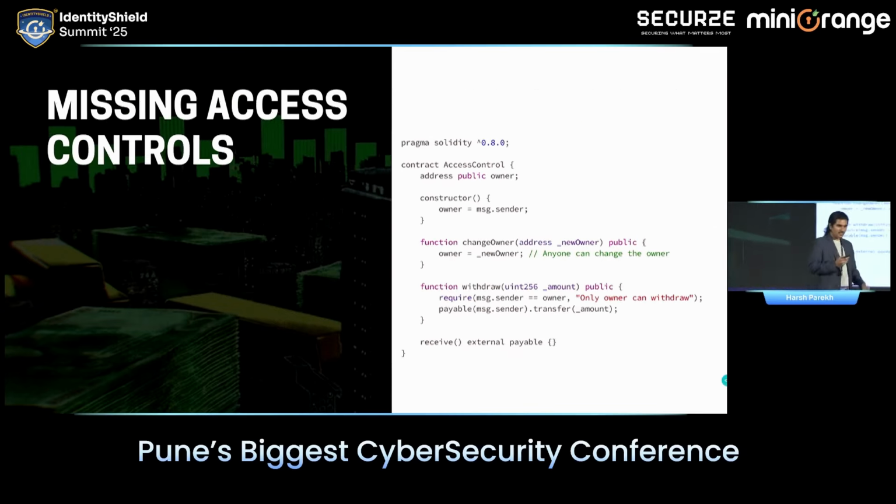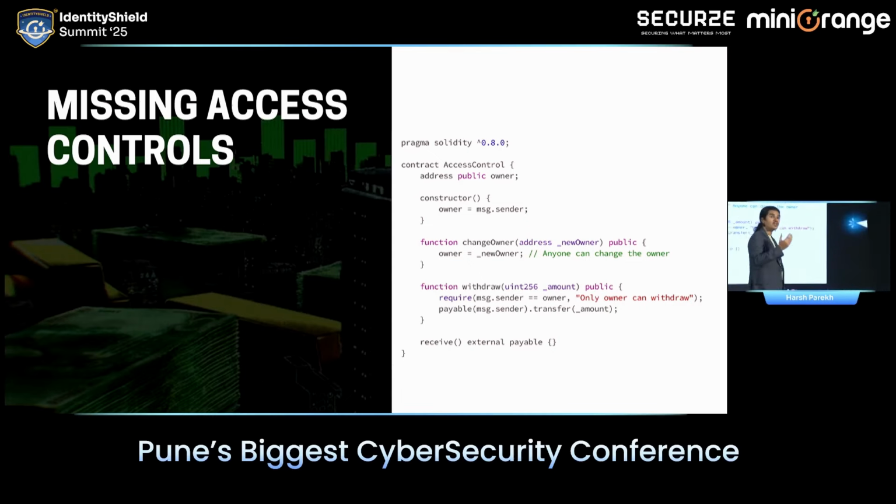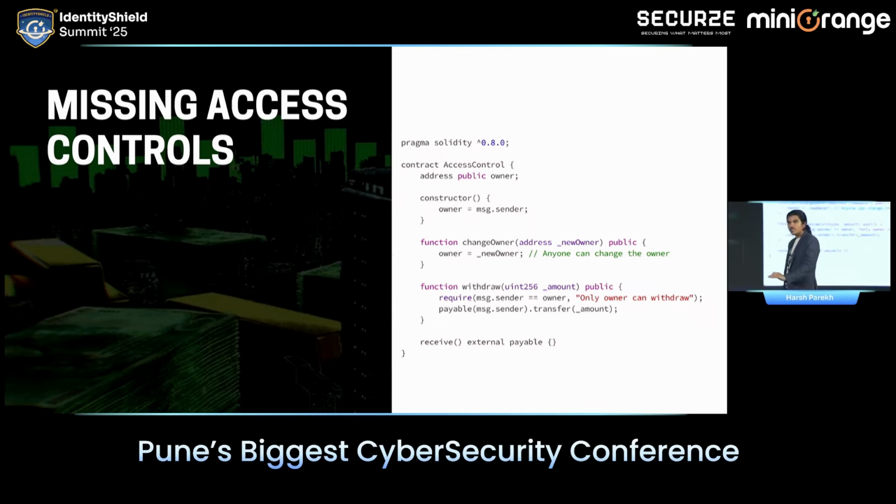Fine. Let's quickly try to understand one more time. There is a change owner function. Anyone can execute that function. If you come down, there is a withdraw function जहाँ पे एक condition रखी है message.sender is equal to owner. So it is checking whether the person who is trying to withdraw the funds from the account is the owner or not. But there are no checks on the change owner function. So anyone can execute that function and become the owner of the contract. Understood now?